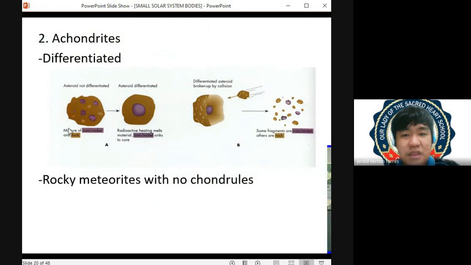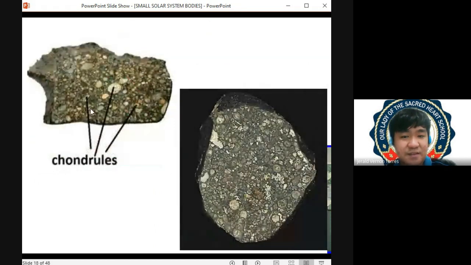So dito, meron tayong asteroid na hindi siya differentiated. Dahil hindi siya differentiated, if you would observe, there are mineral grains present in the asteroid. Now, in this case, meron tayong differentiated asteroid kung saan yung mga heavier material, it's found in the middle. So kung dito manggagaling yung inyong meteoroid, sa undifferentiated parent material, we can expect we will get chondrites, di ba? We are going to get chondrites.